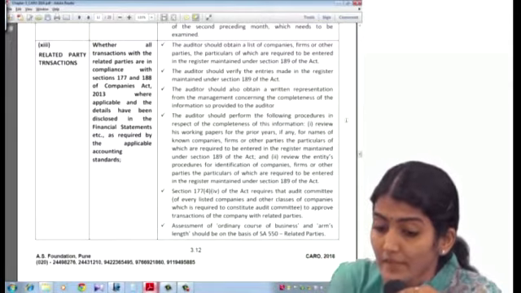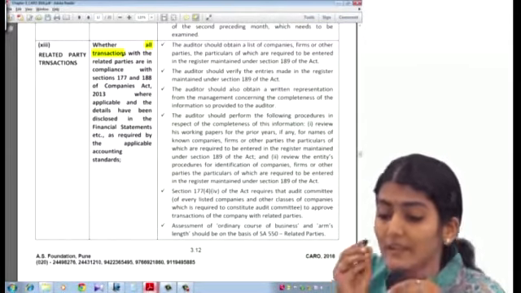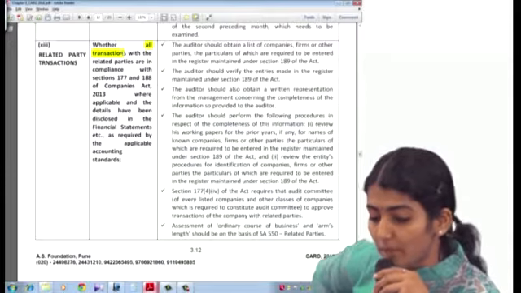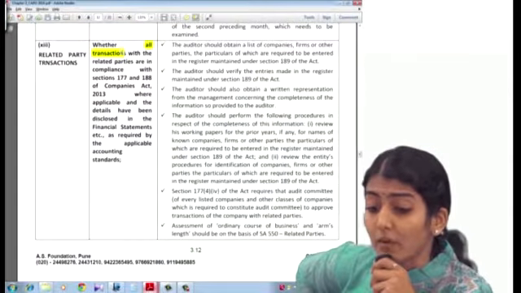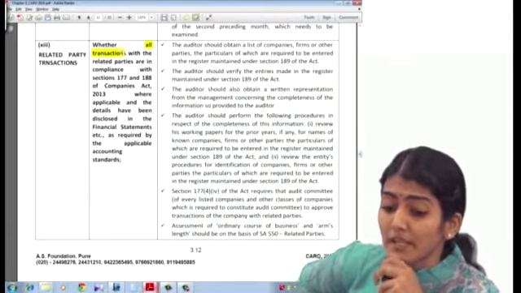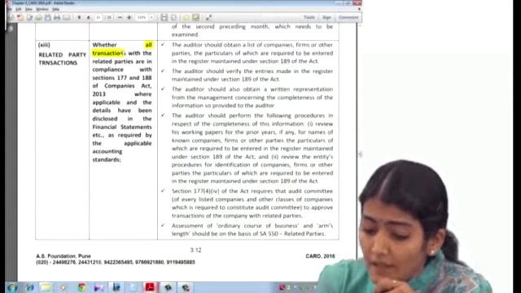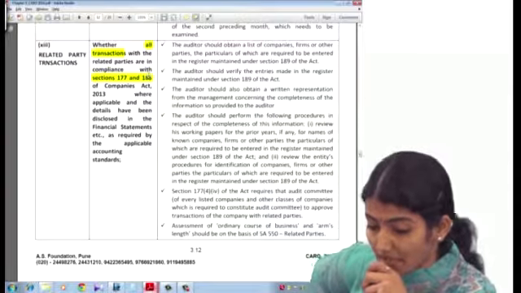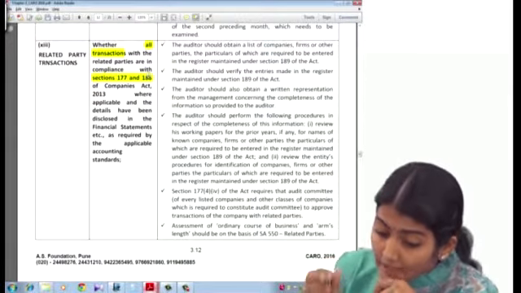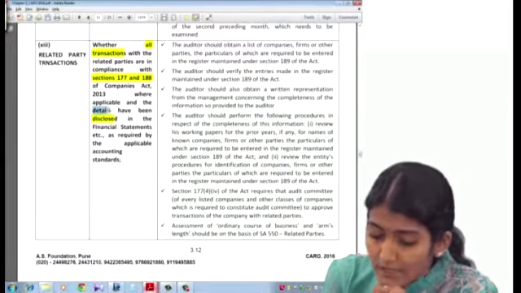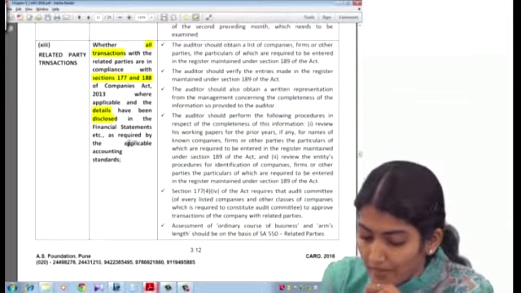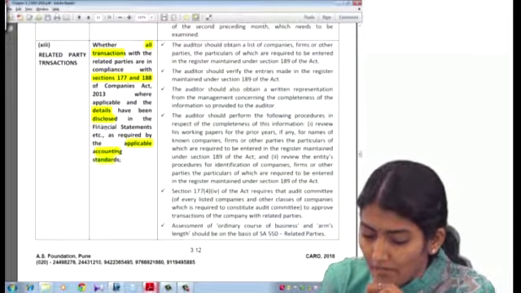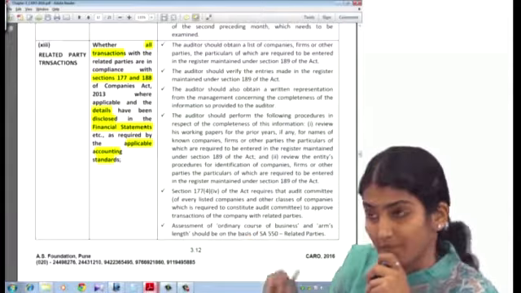Right. So what does it say? Whether all transactions with the related parties. Are you seeing it in your books? Right. Whether all transactions with the related parties are in compliance with section 177 and 188 of the Companies Act, where applicable, and the details have been disclosed in the financial statements as required by the applicable accounting standards, that is, AS 18.